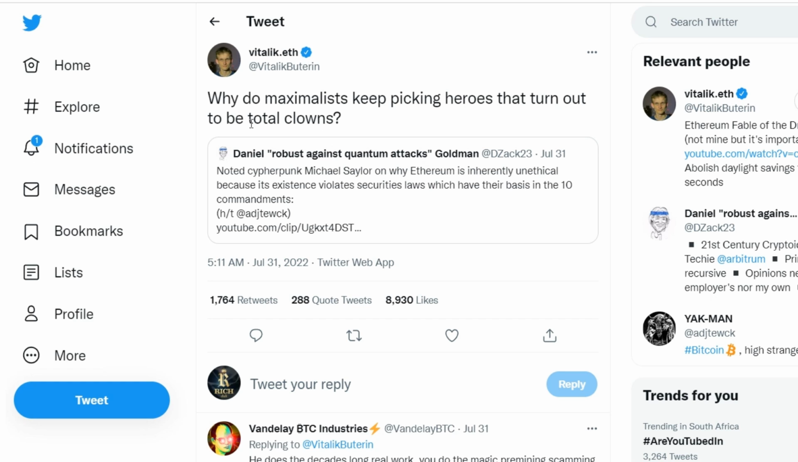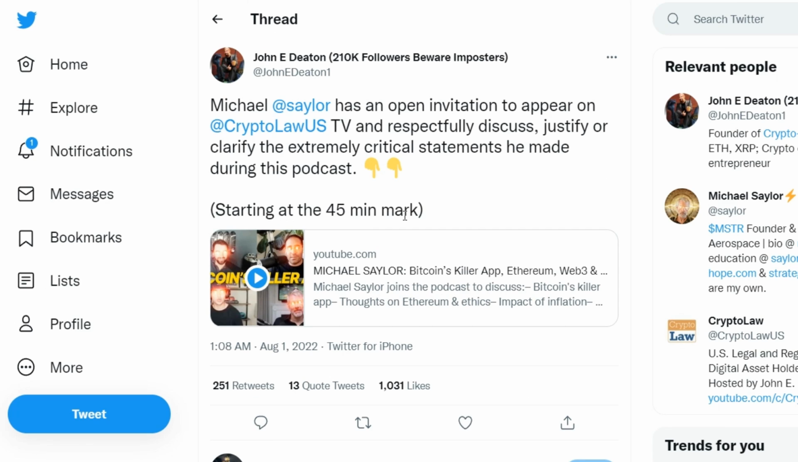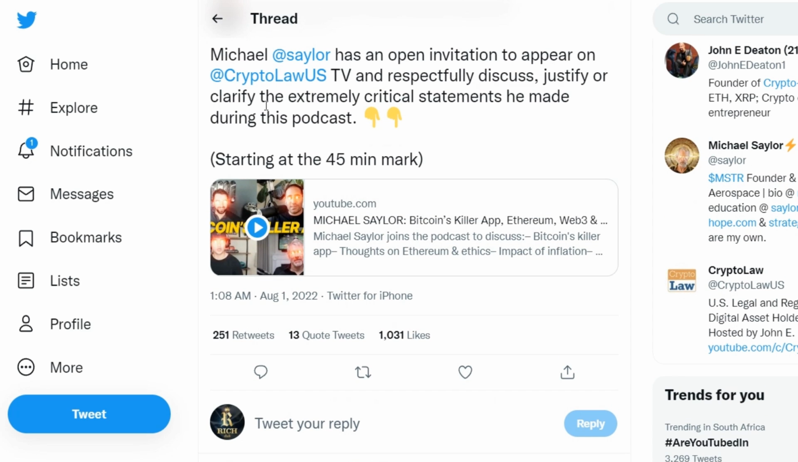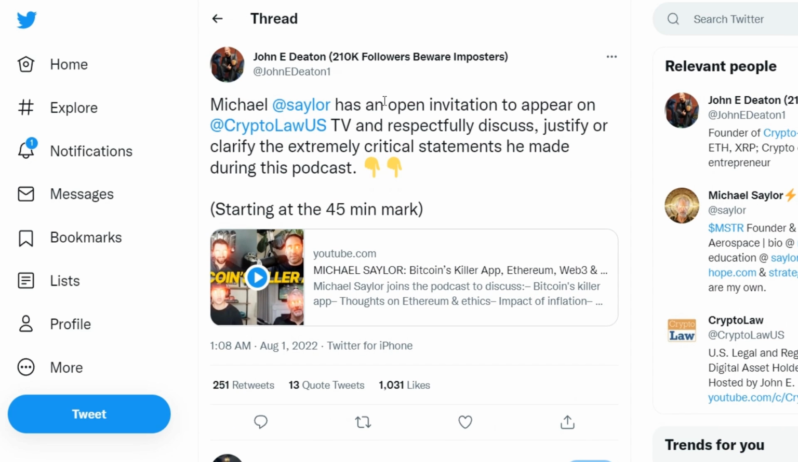Earlier in July, he also called Ethereum a security, since it was released through an ICO, has a management team, and was pre-mined. All this certainly makes sense, especially in light of the SEC's process against Ripple. Lawyer John Deaton, who represents more than 68,000 XRP holders in court, did not stand aside and invited Saylor to speak at Crypto Law and explain his position that Bitcoin is the only cryptocurrency that is not a security.